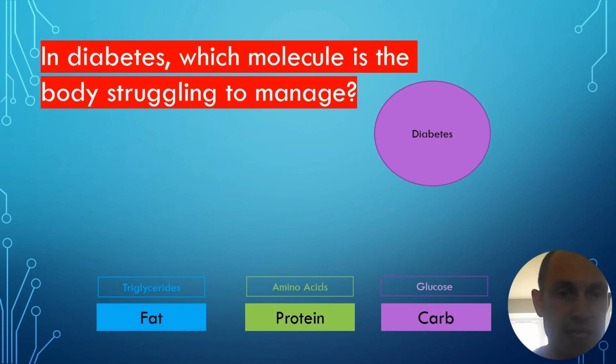And in diabetes, the molecule that the body struggles most with is glucose. And that is what the body turns carbohydrates into when it's ingested. So it's the one we are eating most of, and it's the one that we can do the most about.